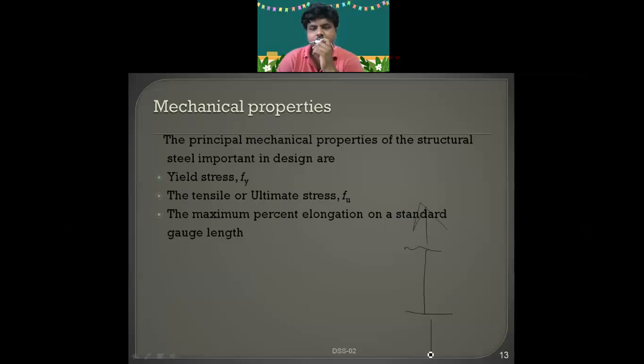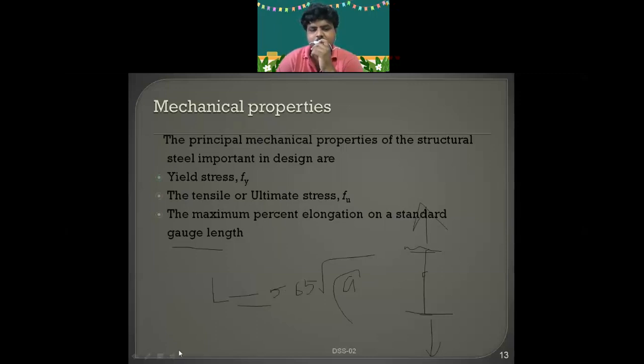Now while applying, you will be specifying some length. This length is nothing but gauge length. How to fix the gauge length? Gauge length L equals 5.65 root A naught, where A is the area of the specimen rod. Try to understand my writing because I am writing with this one.